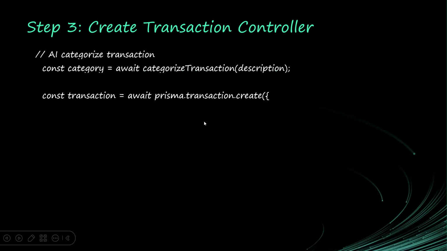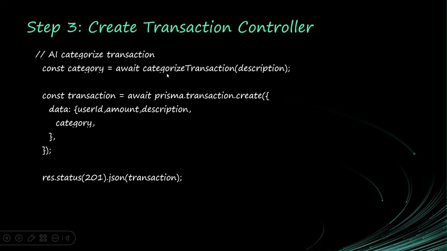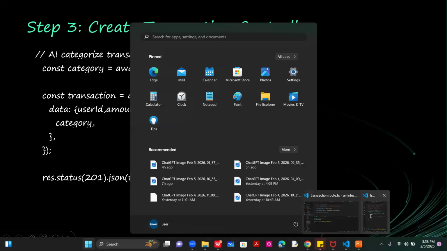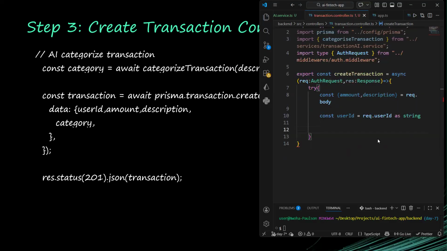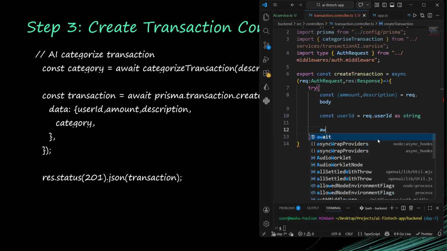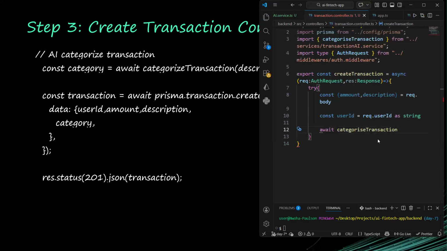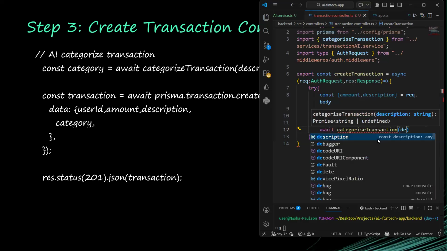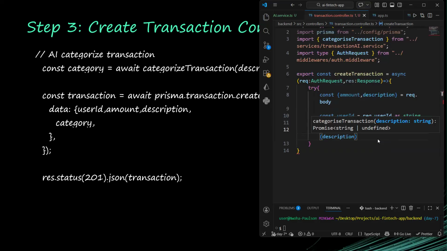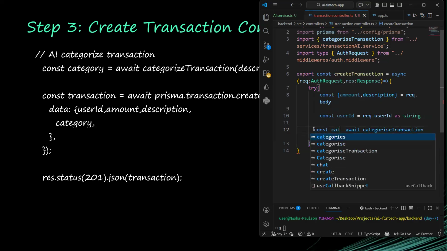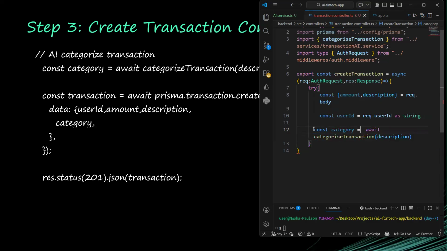Now, before we go on to create the transaction, we'll first of all get the categorized transaction from our OpenAI. We had a function that helped us do that. So for us to get a category, we have to say await categorizeTransaction. Then we give it the description. That's what it's expecting. When we give it the description, the AI will categorize it for us and return, so let us save whatever it returns as category.